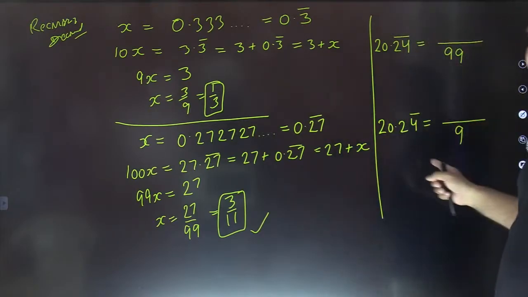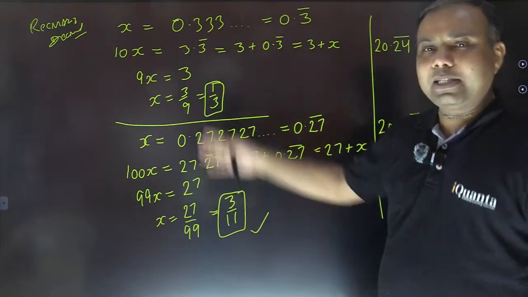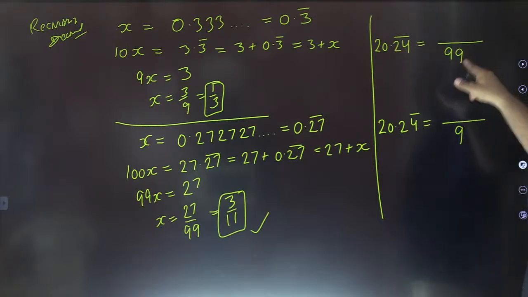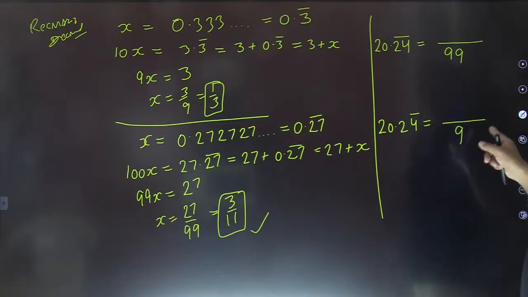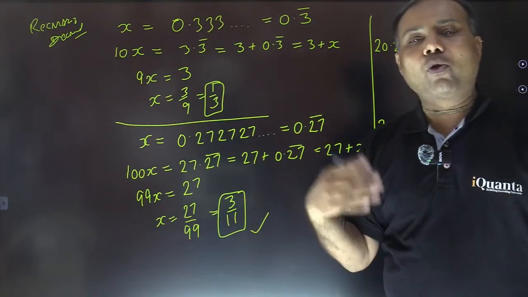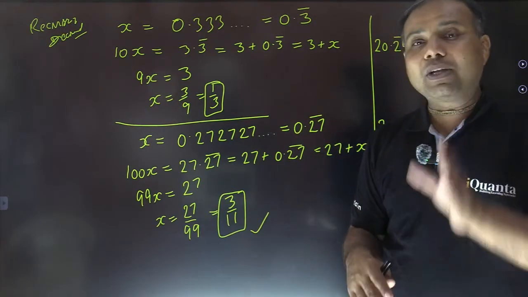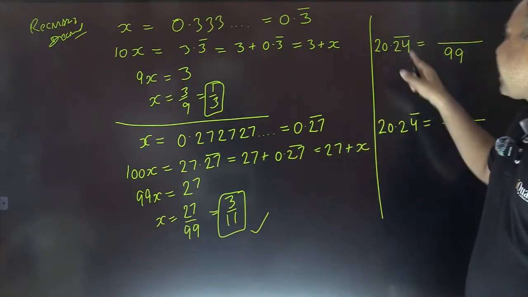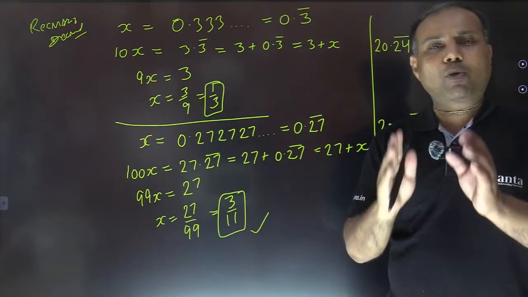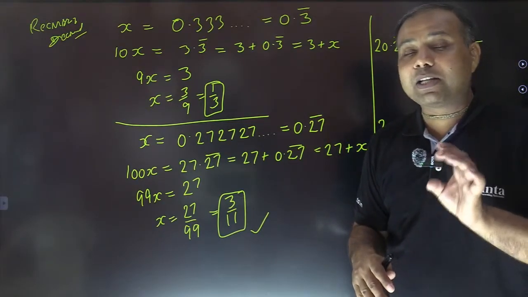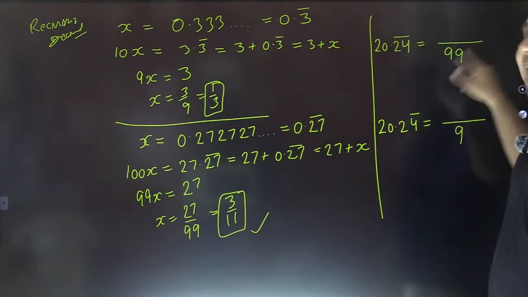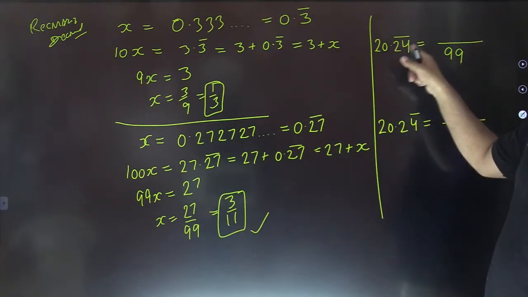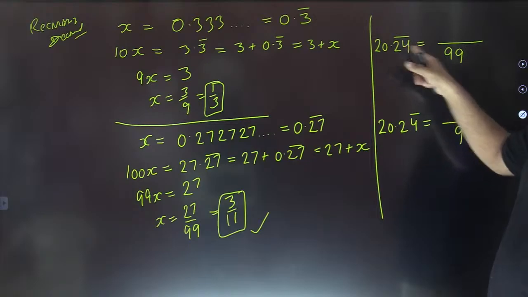Okay? All these steps I'm discussing here have been obtained from these simplifications only, but directly we can use them like this. There are 2 digits in the repeating block, so 99. There is only 1 digit in the repeating block, so 9. Now these nines will be followed by zeros if there is a gap between the decimal and the repeating block. I repeat, if there are certain number of digits between them, in that case there will be as many zeros as the number of digits in between. See, in this case there are no extra digits in between, so there is no zero here.